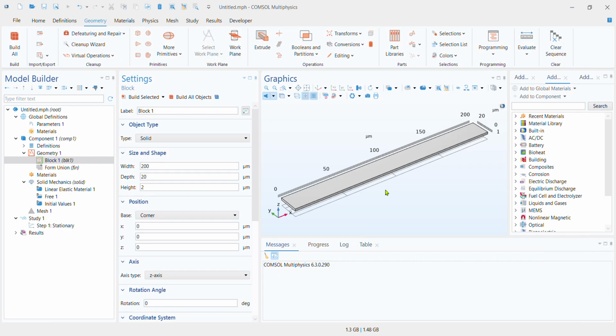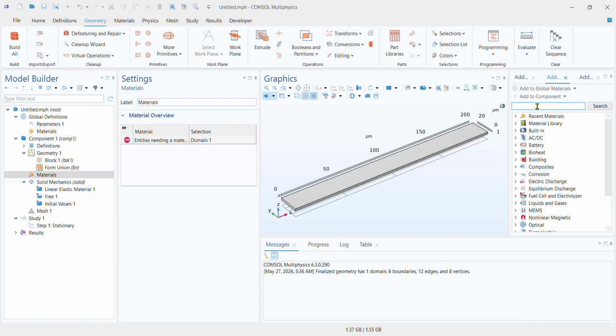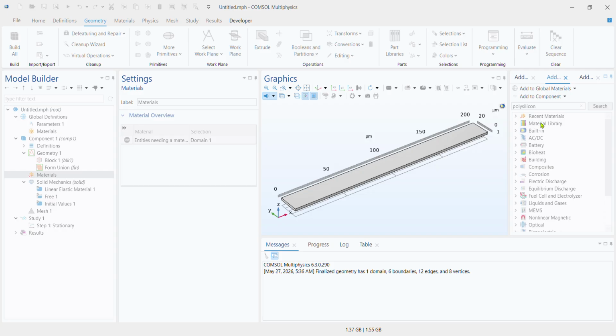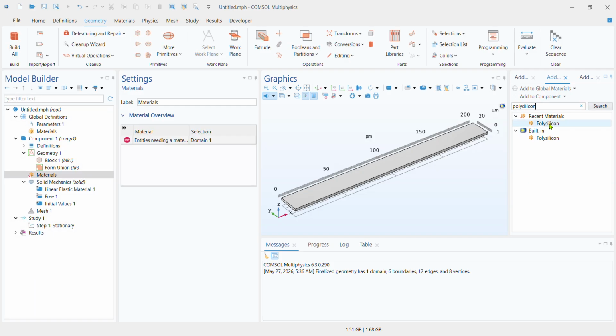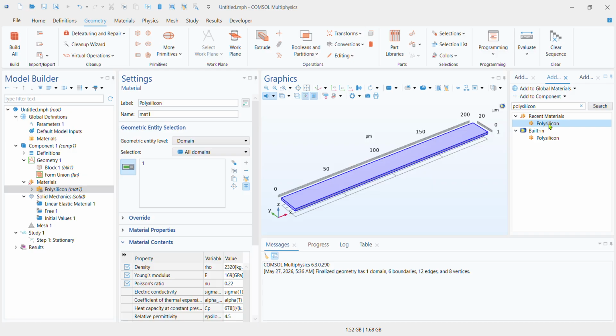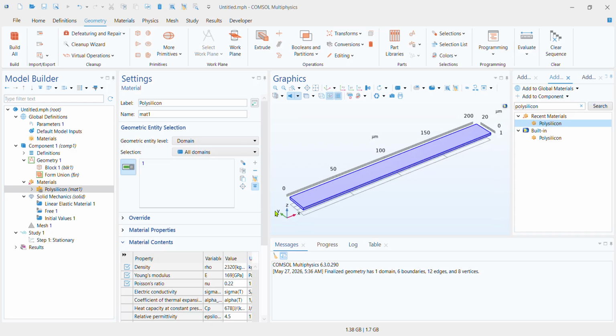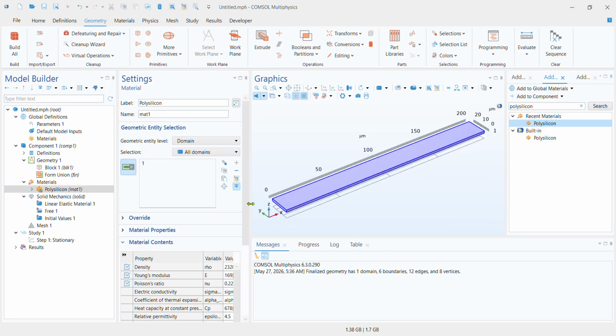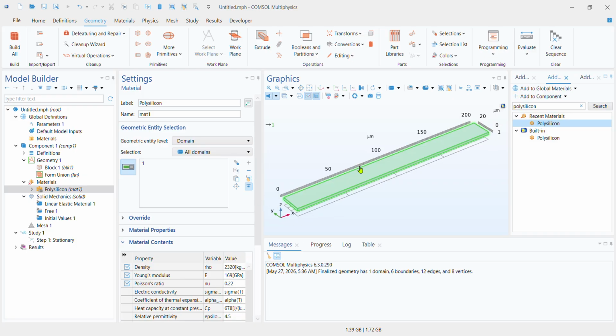Now we will follow the same procedures, but this time for the material we will be choosing polysilicon. We will not be going with structural steel. A few notes on the physical properties of polysilicon: the Young's modulus of polysilicon, unlike structural steel, which had 200 gigapascals, is 160 gigapascals, or more precisely 169 gigapascals. The density is 2320 kilograms per meter cubed, and these are a few quantities which you might or might not want to remember for later on.